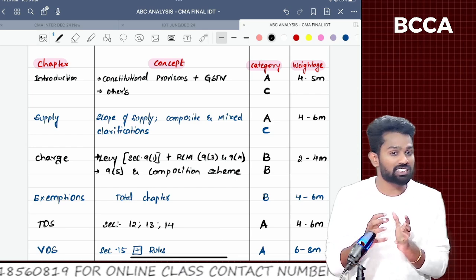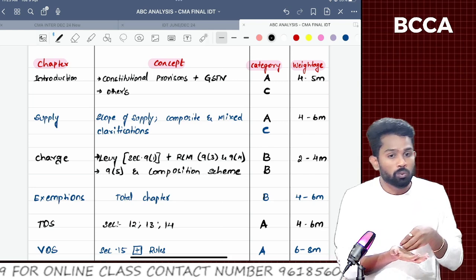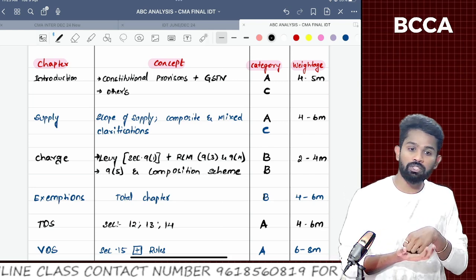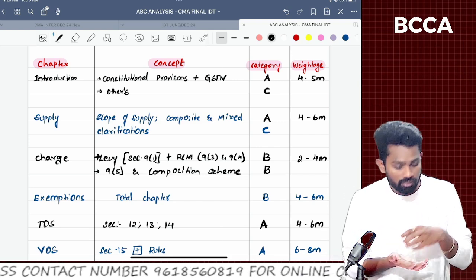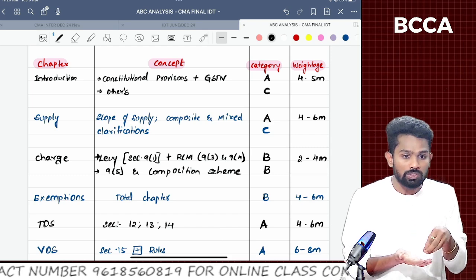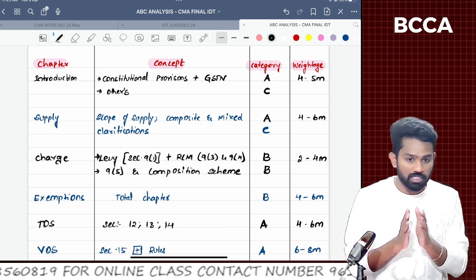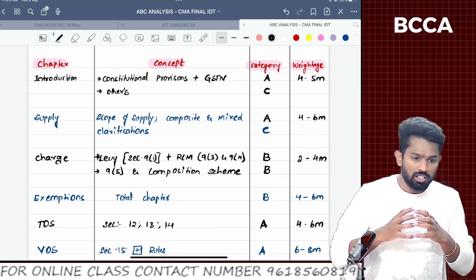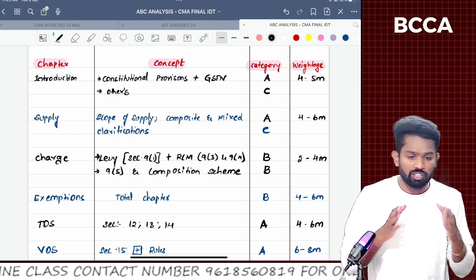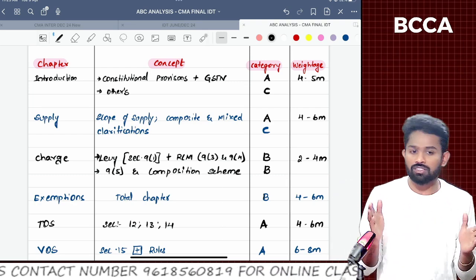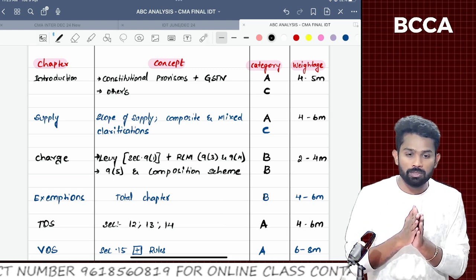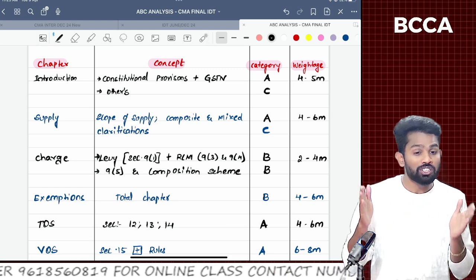Okay, let's start with our sources. What could be our source of preparation for CMA final? The Institute of Cost Accountants has come up with the study material. We have an inclusive study material, a lot of examples and problems, everything is included, but the only problem is that it's voluminous, around 1200 pages.